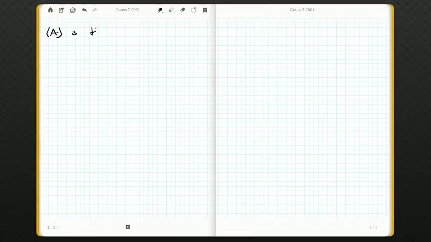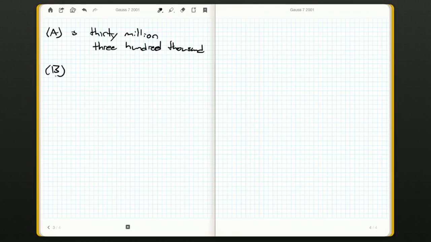is 30 million and 300,000. What is B when I actually write out the words?